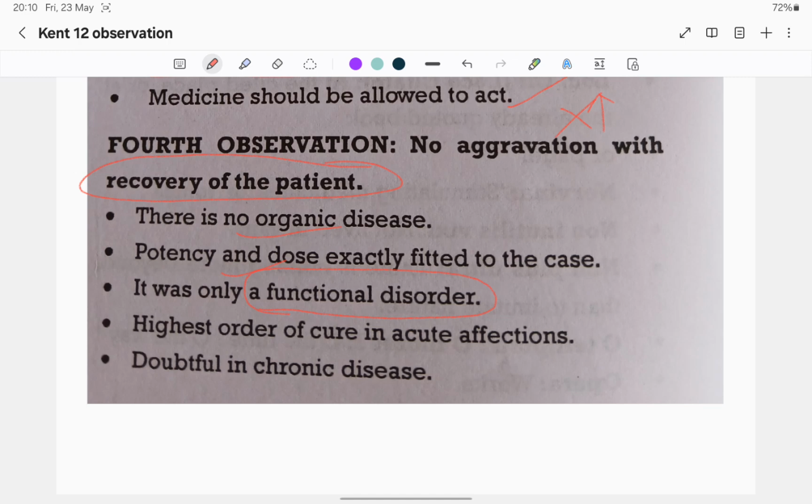Miasm is psora. Highest order of cure in acute affections. So about acute affections, highest order of cure. Doubtful in chronic disease. So this fourth observation is mainly in acute affections. Recovery of the patient: acute disease either leads to death or recovery.